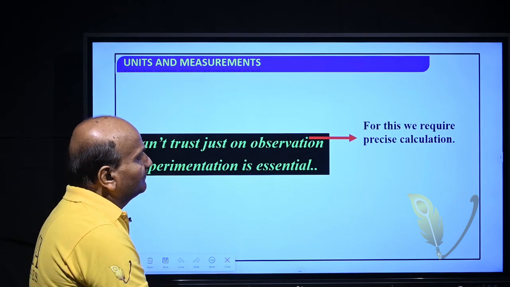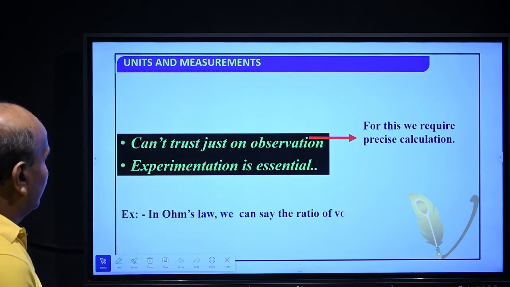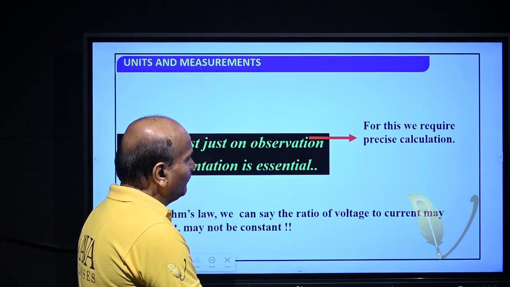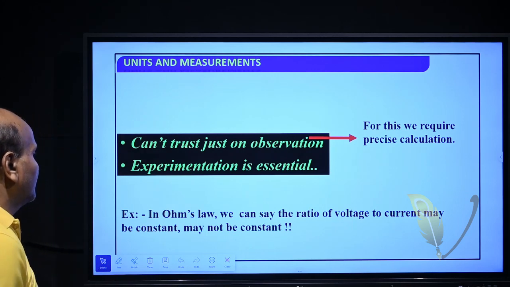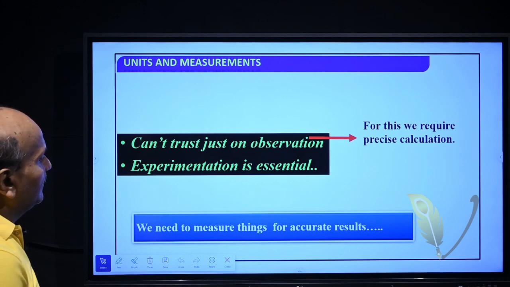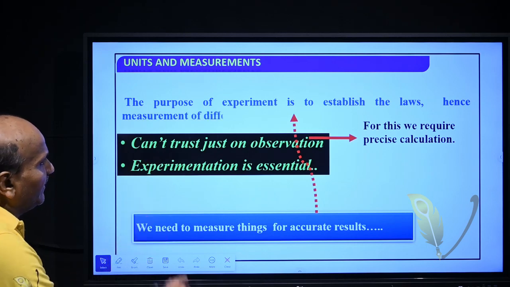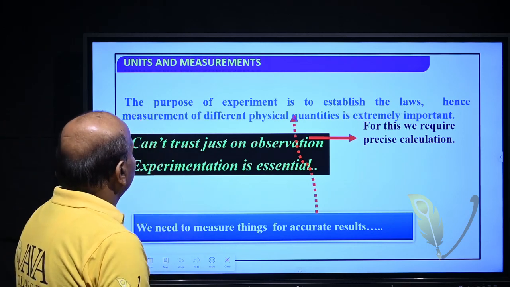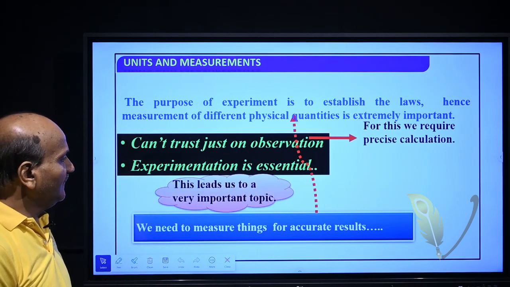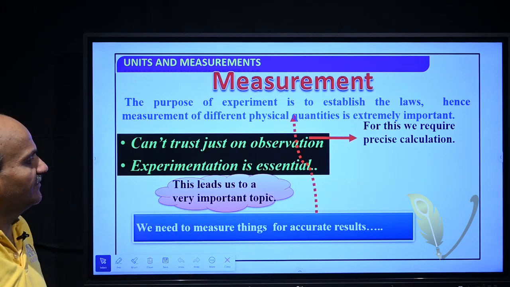For observations, we require precise calculations. For example, in Ohm's law, we can say the ratio of voltage to current may be constant, or may not be constant. We need to measure things for accurate results. So the purpose of experiment is to establish the laws, hence measurement of different physical quantities is extremely important. This leads us to a very important topic, that is measurement.